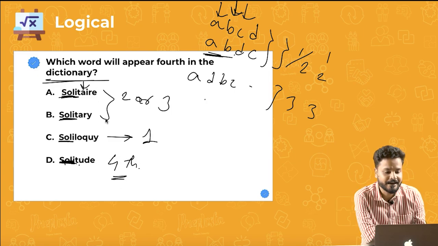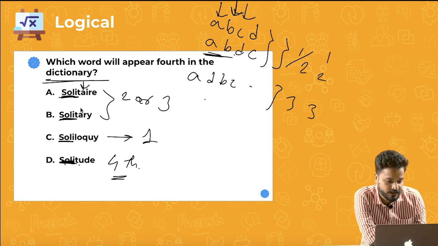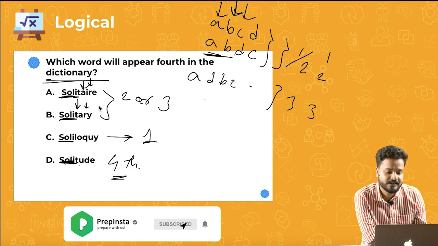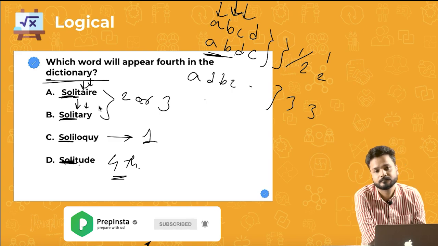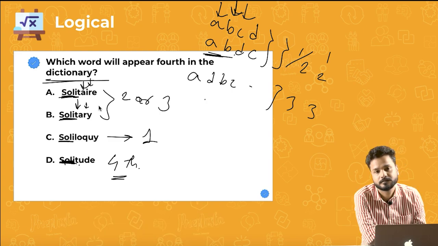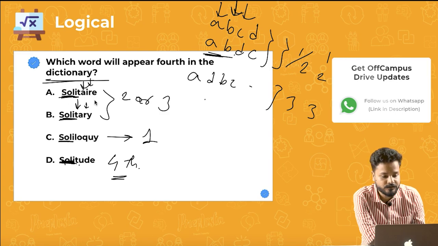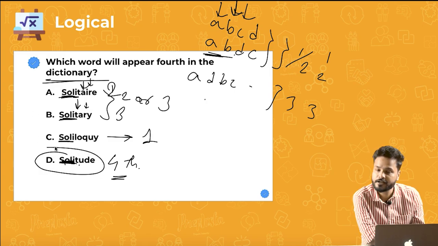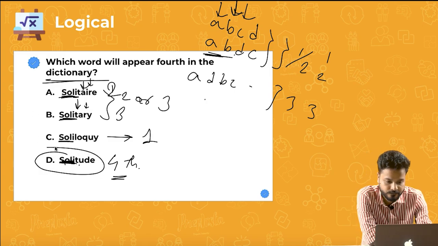Let us also decide the second or the third position. So till A they are the same, right? What is after A? I. Here it is R. Which comes before, I or R? I comes before, right? So this will have the second rank, this will have the third rank. Cool. So your answer is SOLITUDE, that is fourth.